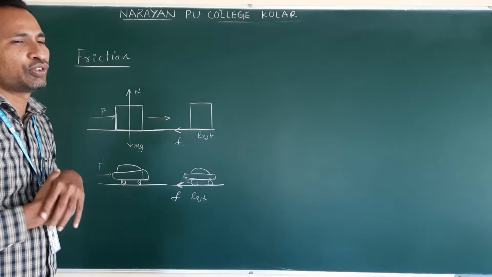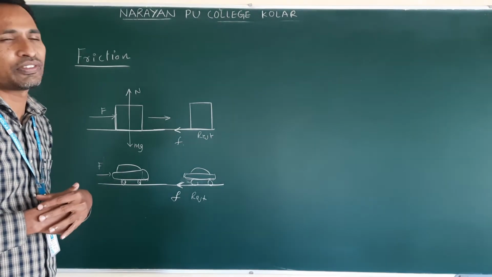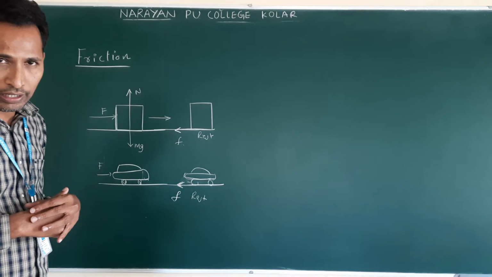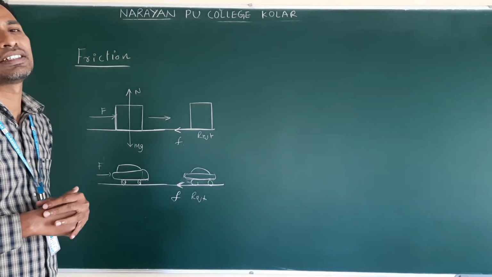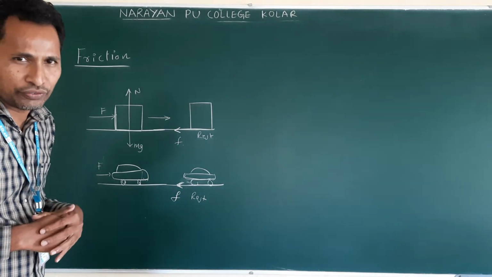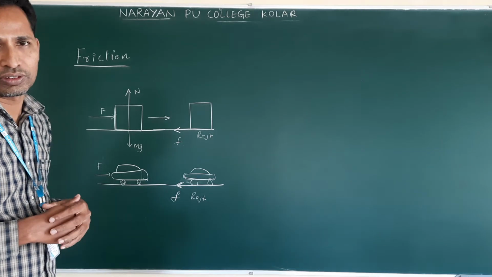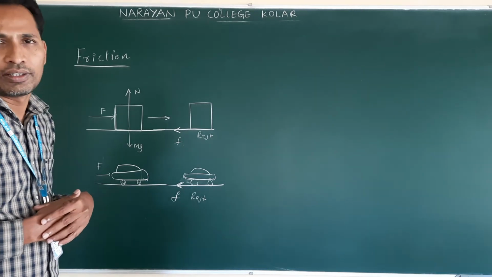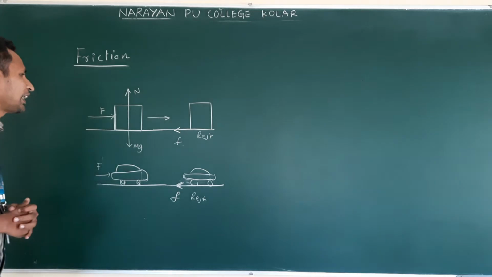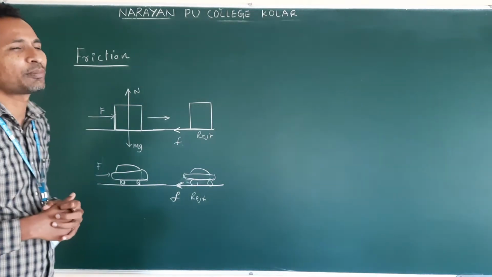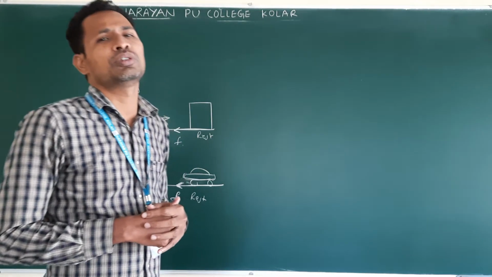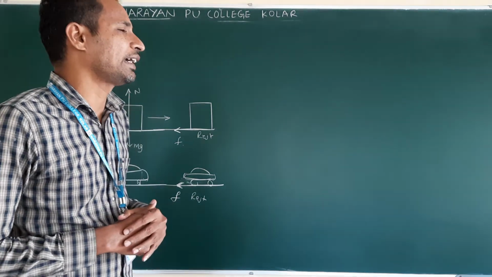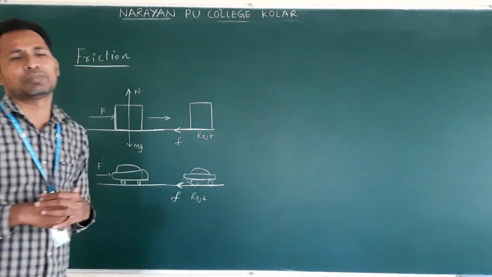So it is a contact force. This force develops when two bodies are in contact, and it opposes the relative motion of the object or objects. Understand? So why is this contact force developing? Due to intermolecular forces, these contact forces are developing.